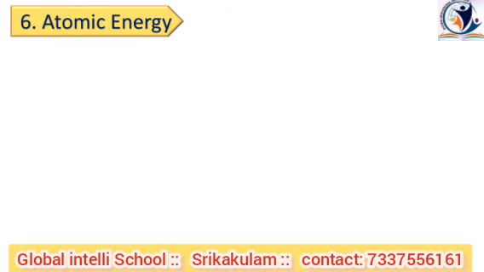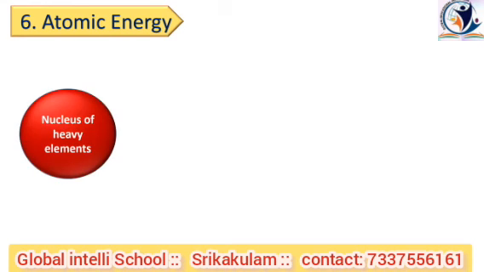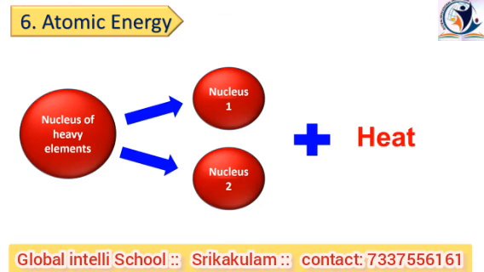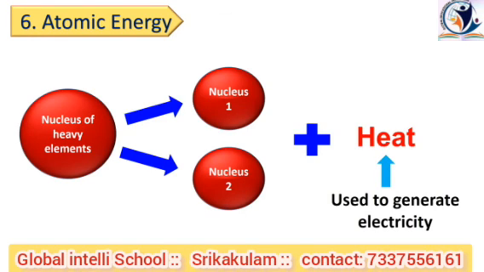In a similar manner, the nucleus of heavy elements such as uranium or thorium splits into two or more nuclei. Nuclei means more than one nucleus. This process is called nuclear fission. During this process, heat is liberated. This liberated heat is used to generate electricity. The advantage of this energy is that the serious crisis of electricity shortage can be eased by generating electricity.